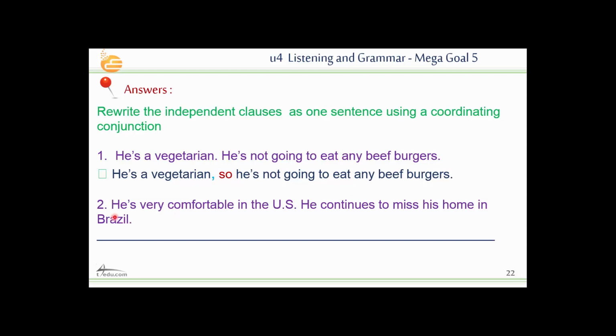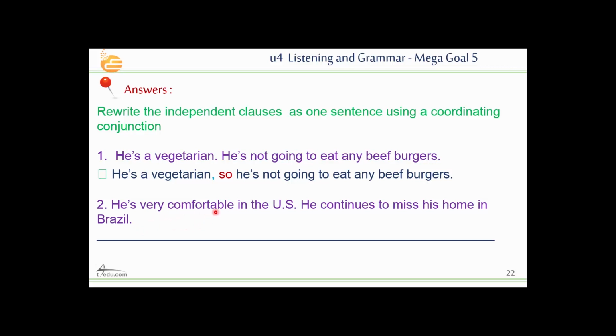Number 3, or 2. He's very comfortable in the US. He continues to miss his home in Brazil. He's very comfortable in the US. This is his feeling now. What about also he continues to miss his home in Brazil? So what do you think the correct or appropriate coordinating conjunction is here?